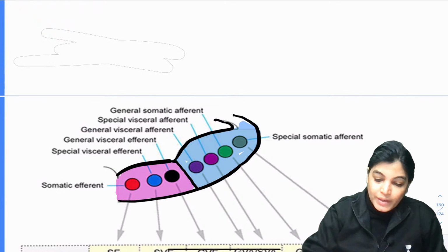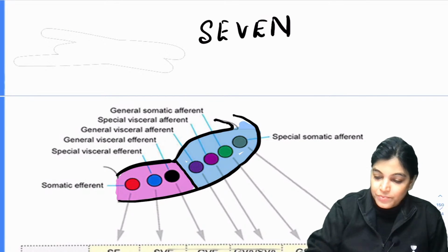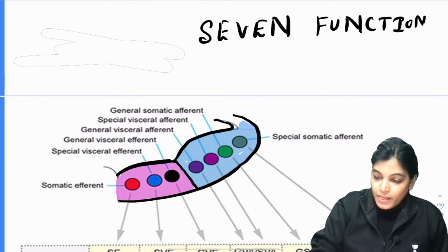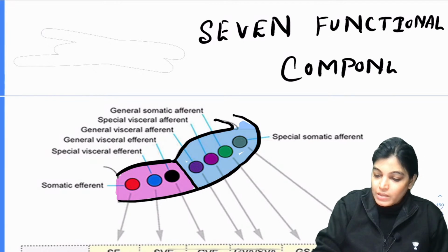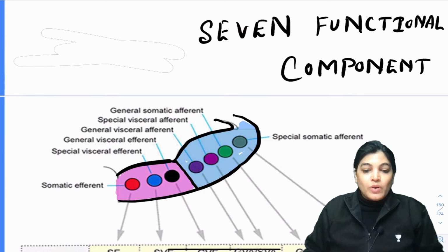So altogether how many? 7 functional components are formed, or the columns are formed. Okay, see here.